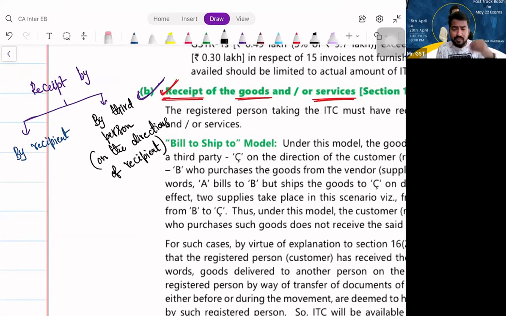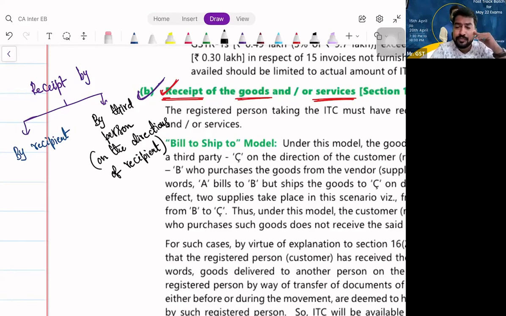Now I will discuss a proviso which is connected to this actually. One more small doubt: from Delhi to Chennai, the goods are being dispatched. When can I take ITC? Only when I actually receive the delivery of the goods, correct? Now the doubt is, sir, the goods are dispatched in 10 lorries. So 1000 kg raw material is being transported in 10 different lorries. Let us assume that in the month of April, I have received the delivery from 7 lorries. The remaining 3 lorries' delivery is given on May 1st.